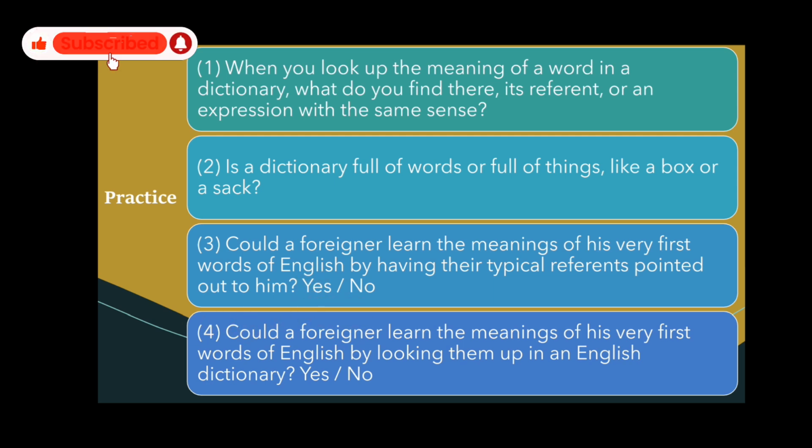The fourth point: could a foreigner learn the meaning of his very first words of English by looking them up in an English dictionary? Not at all. When you are learning and you are at the basic stage, you are not looking up the meaning of words in a dictionary; rather, you are pointing out what exists in the world.